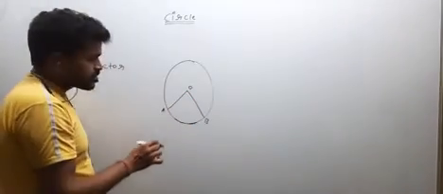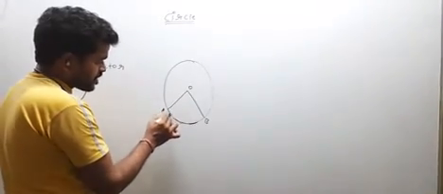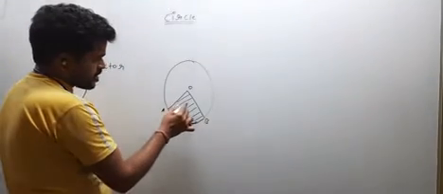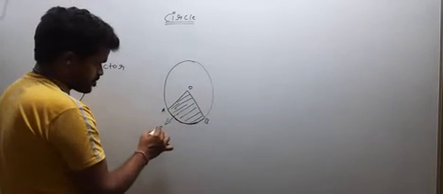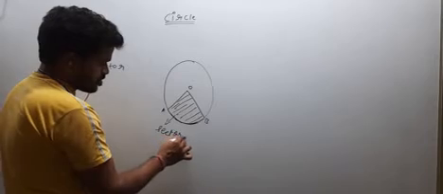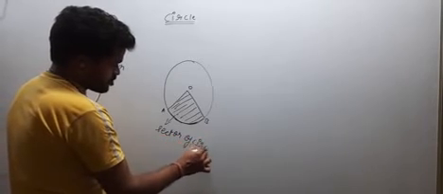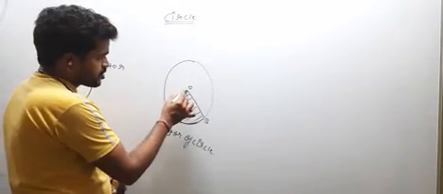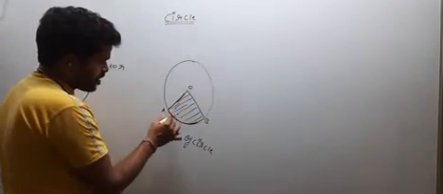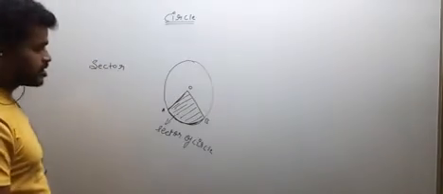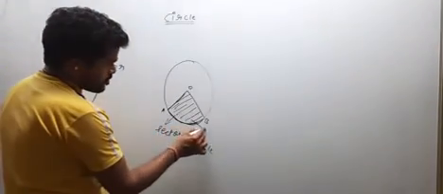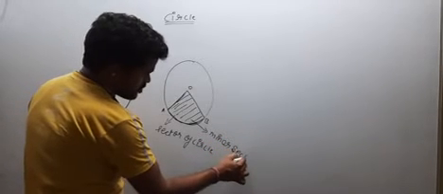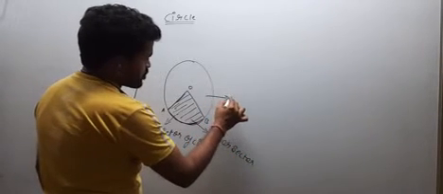The area lying between the two radii and arc of the circle is known as the sector of circle. This is the minor part, so it is called the minor sector, and this is the major sector.